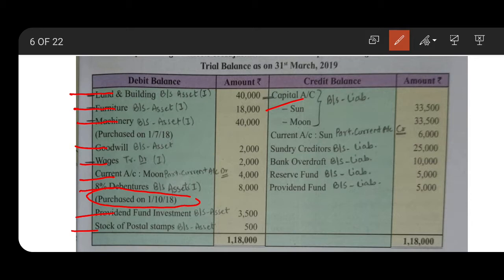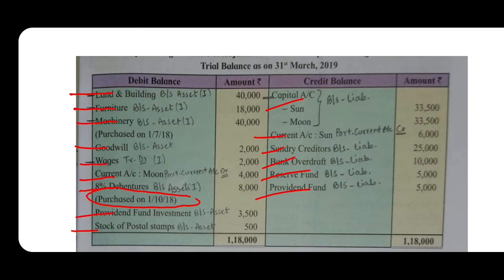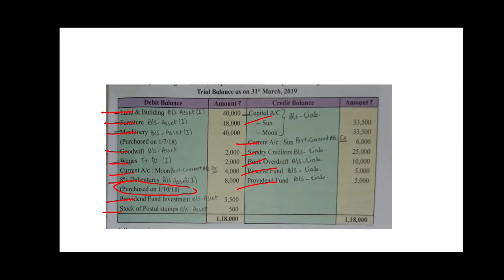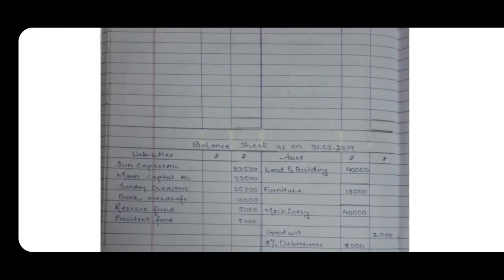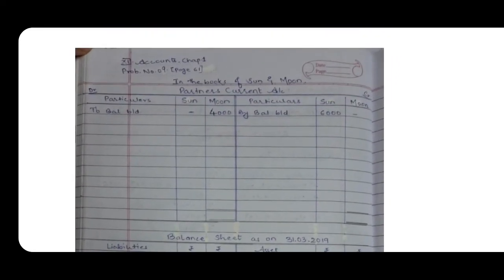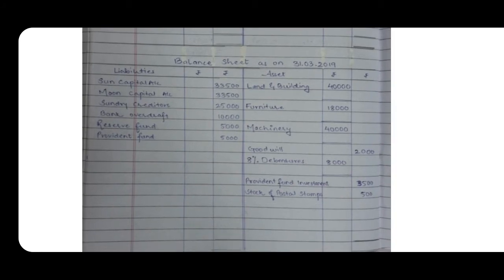Next is capital. Balance sheet liability side, we will directly write to the outer column. Next is current account, Sun. So partners current account credit side. Sundry creditors, balance sheet liability side. Bank overdraft, balance sheet liability side. Reserve fund, balance sheet liability. Provident fund, balance sheet liability side. So in this way you have transferred all the items to the partner's current account and balance sheet.